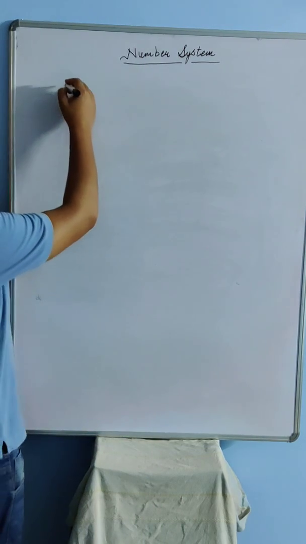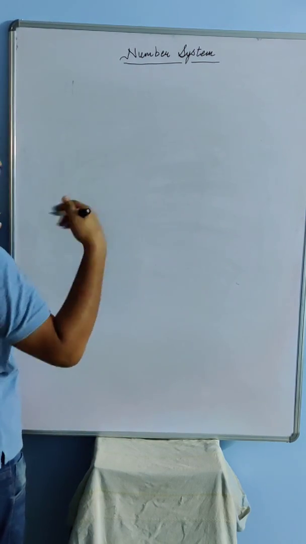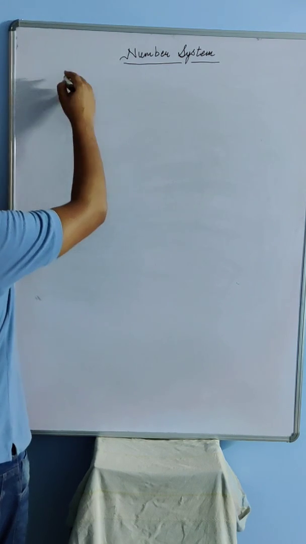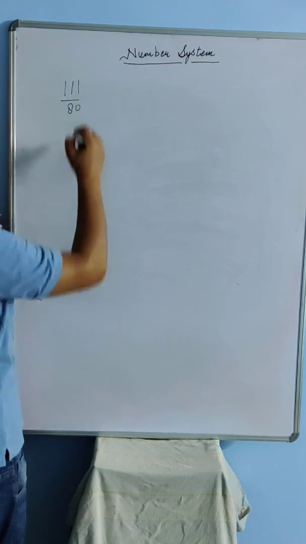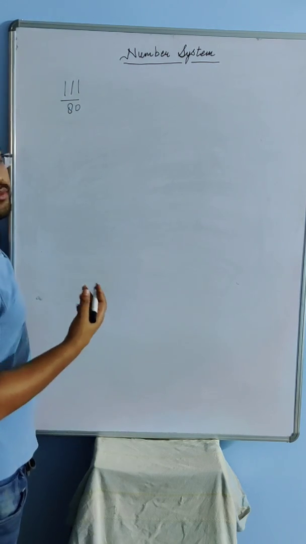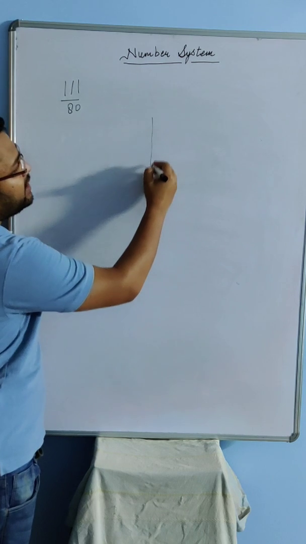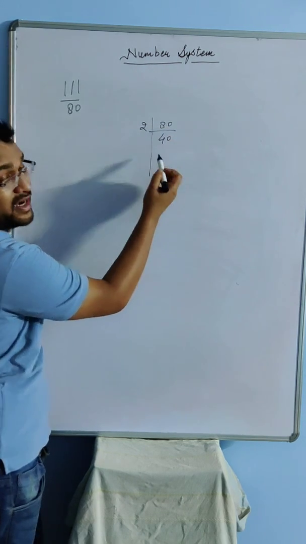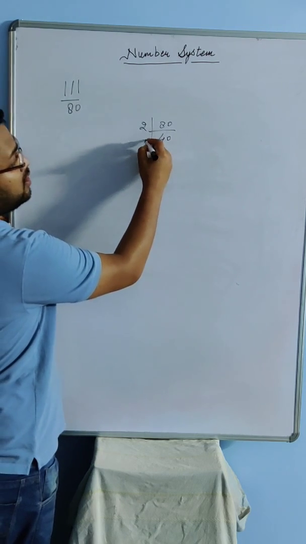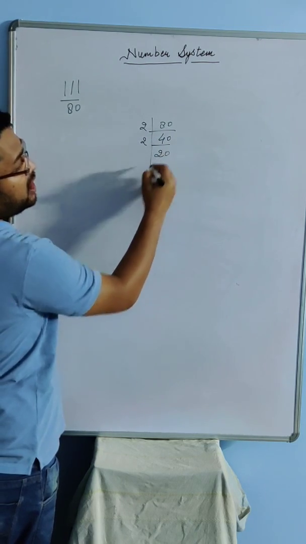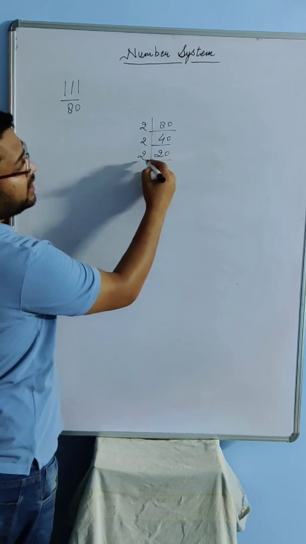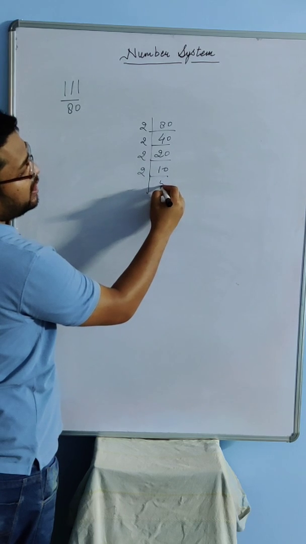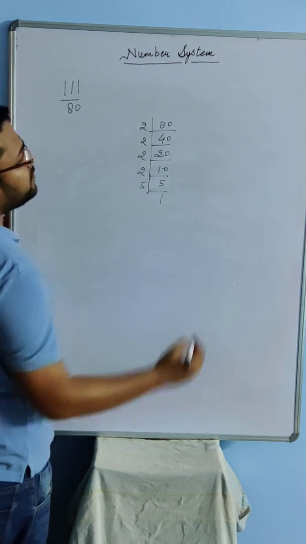Okay, let's say I have a number 111 by 80. So the first step which I am going to follow is to prime factorize the denominator. So when I prime factorize 80, I divide 80 by 2, I get 40. When I divide 40 by 2, I get 20. Now when I divide 20 by 2, I get 10. Now again when I divide 10 by 2, I get 5. So for 5 I need 5.